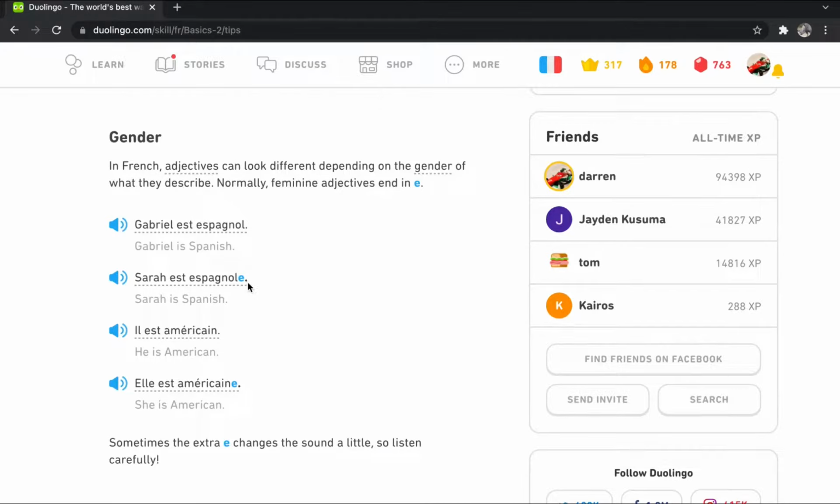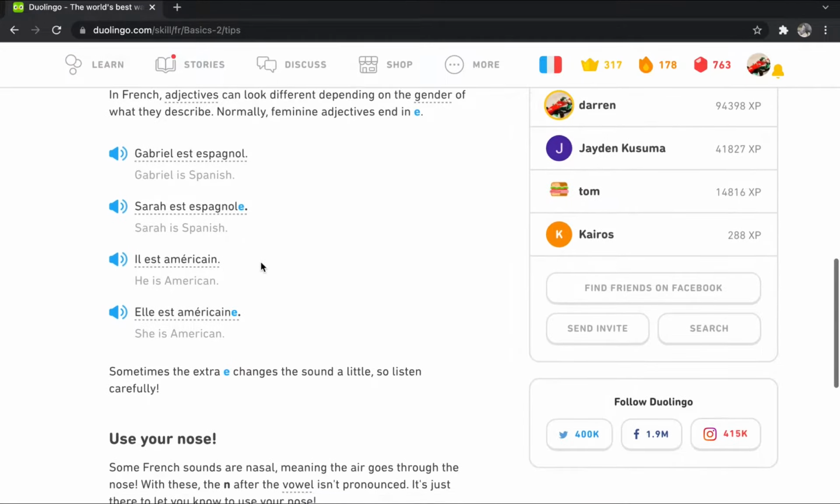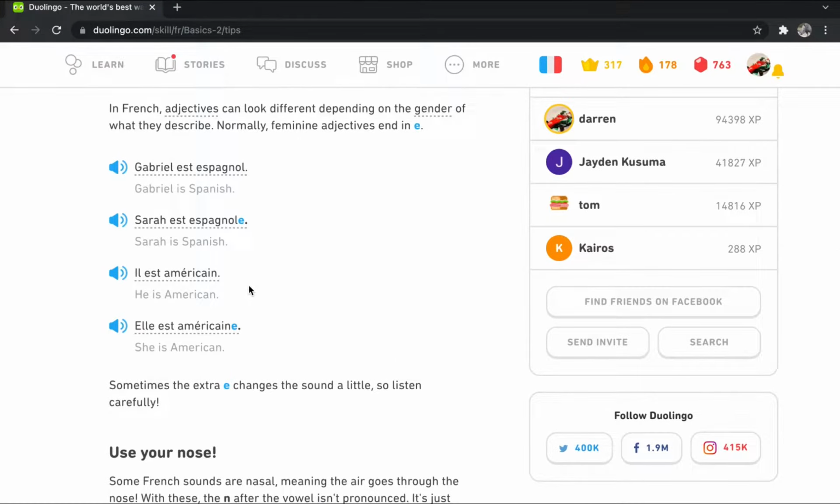Notice that the end of Espagnol, because this is male, we don't use the E, but because this is feminine, we use the E. This is another example. He is American, il est Américain, but when the subject changes into female, elle est Américaine. Sometimes the extra E changes the sound a little, so listen carefully. This is the example, Américain et Américaine.